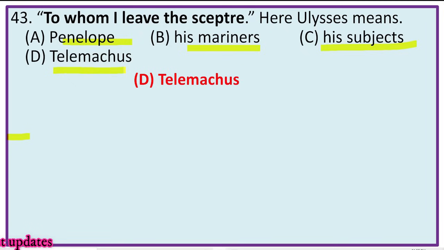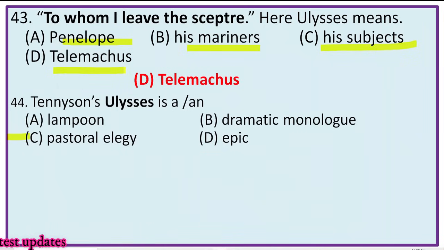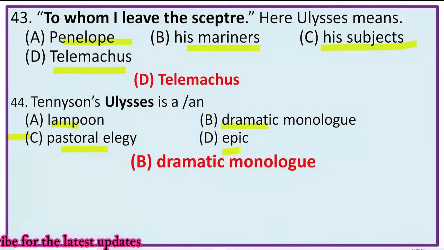Here Ulysses speaks of his son Telemachus. Next, question number 44. Tennyson's Ulysses is a what? The options are lampoon, pastoral elegy, dramatic monologue, epic. We know that Tennyson's Ulysses is a dramatic monologue, and here Ulysses is the speaker and his mariners or companions are the silent listeners. So this is an example of dramatic monologue. The right option is B.